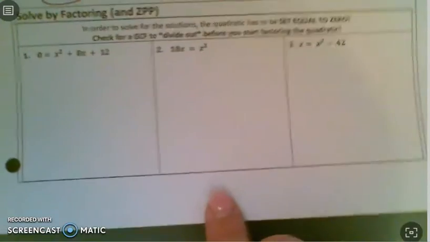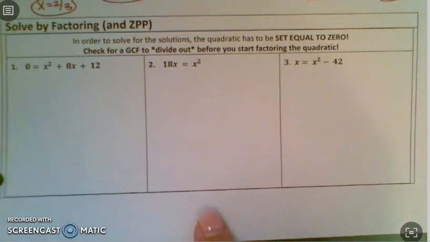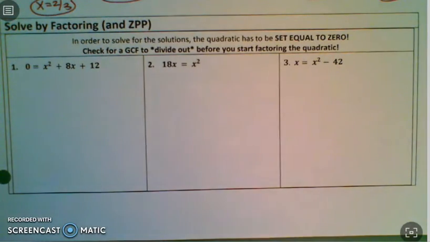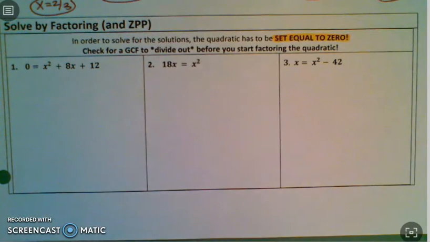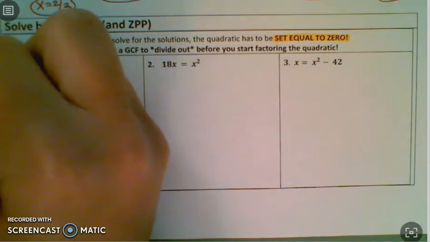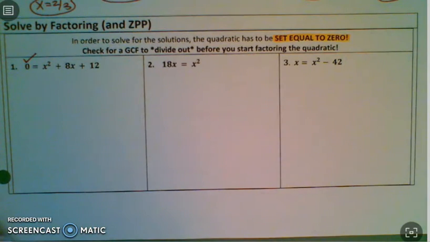Well, what happens if they're not all in separate parentheses? That's okay. In order to solve for the solutions, the quadratic has to be set equal to 0. And then you're going to check for a GCF to divide out before you start factoring the quadratic. Remember, when we're factoring, GCF is always your first step. So for number 1, the very first thing we have to look for is, is it set equal to 0? Yes, it is set equal to 0. So we can go ahead and just start factoring.